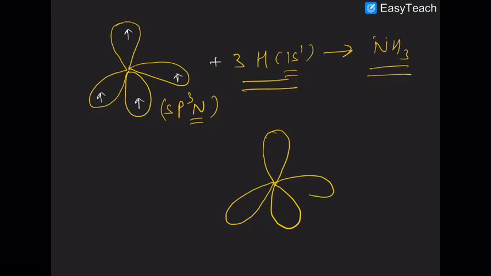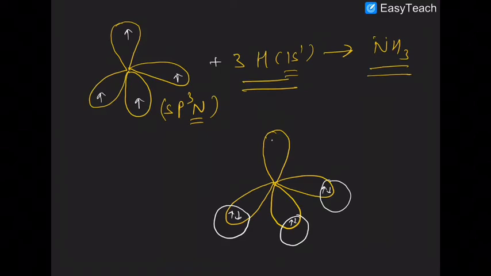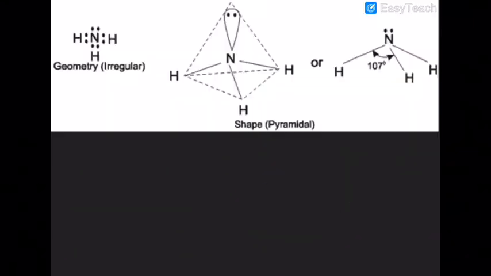In ammonia you have 3 sigma bonds between nitrogen and hydrogen, and it contains one lone pair of electrons. This is the lone pair of electrons present in the hybrid lobe.